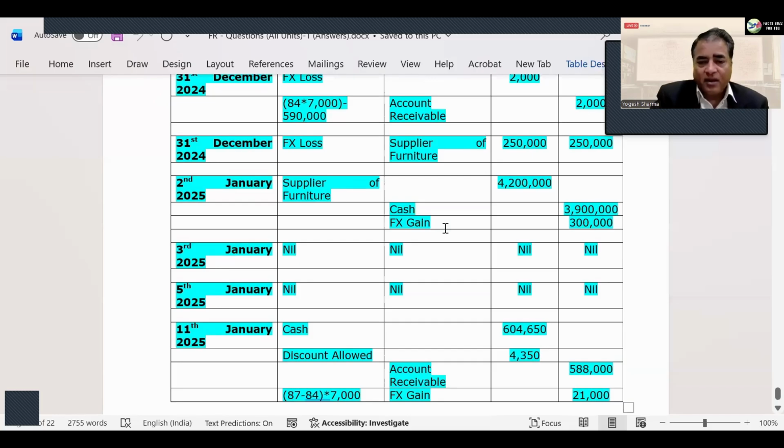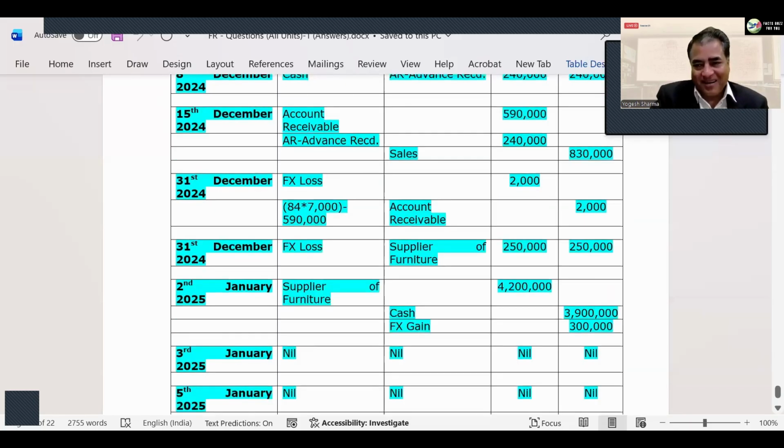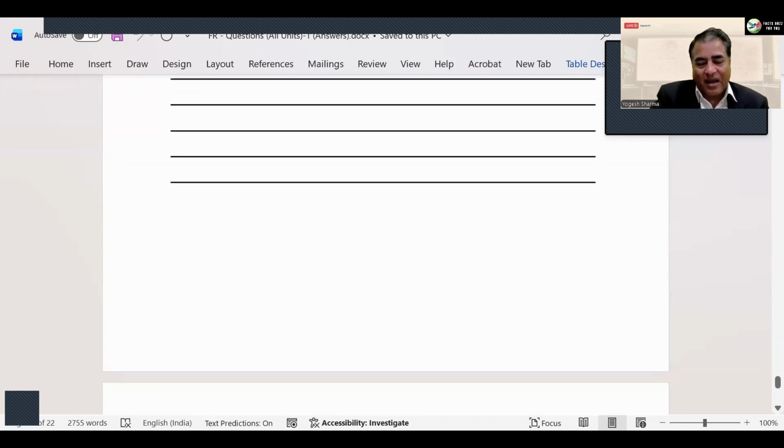And then when you pay, the difference will go to gain. So on the same transaction, in two days' time, you can have one loss and one gain. That's how the foreign exchange market works, and it fluctuates every moment.